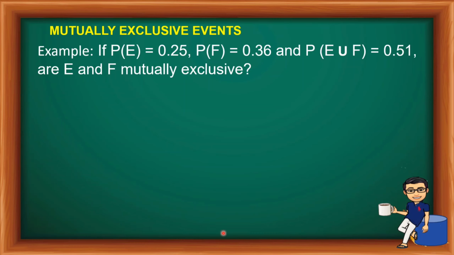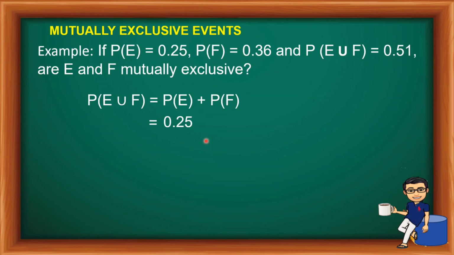So let us try to work on adding that. So we are going to use this. The probability of E union F is equal to the probability of E plus the probability of F. So ang una natin gagawin ay i-add. Siyempre, probability ng E is 25 hundredths plus the probability of F is 36 hundredths. At pag in-add natin yung dalawang yan, that will be 61 hundredths.